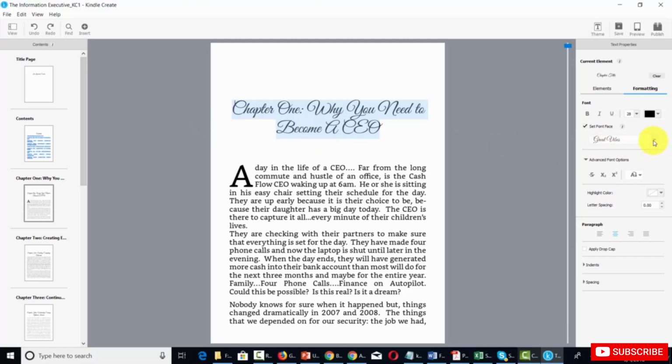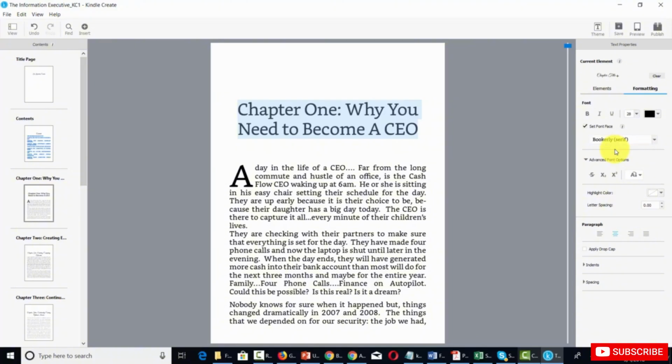And if we decide that what we want is for this to be a certain kind of font for all of our titles, we can do that. And now that this is set, we're going to leave this as it is, and we're going to make the same change throughout all of our chapters.